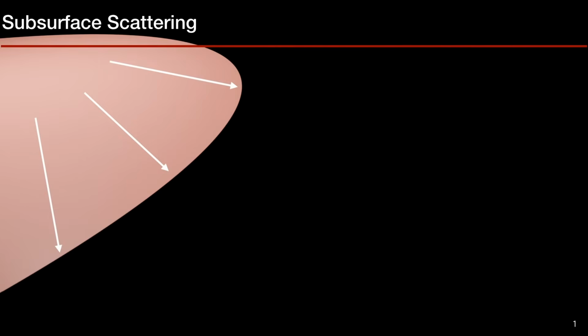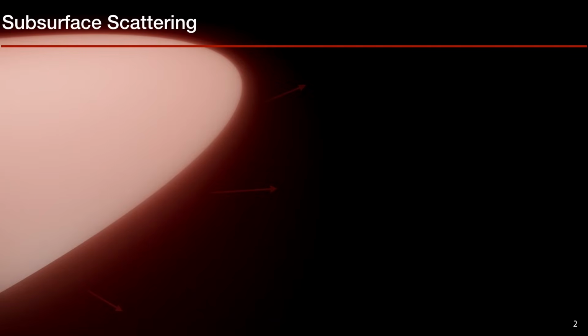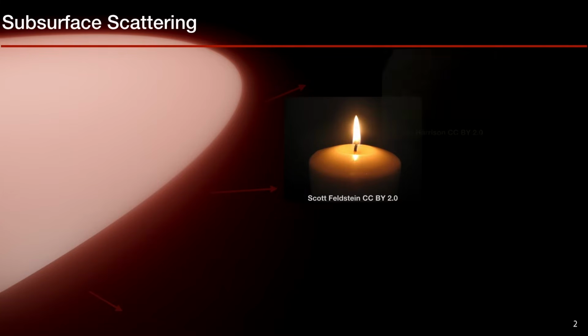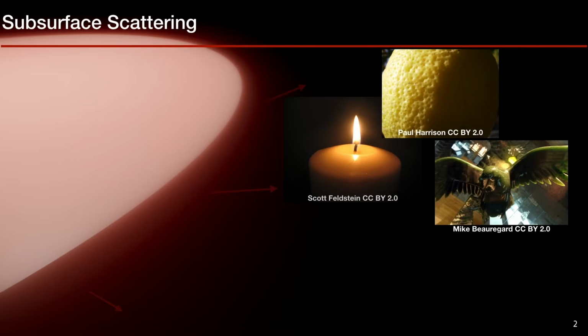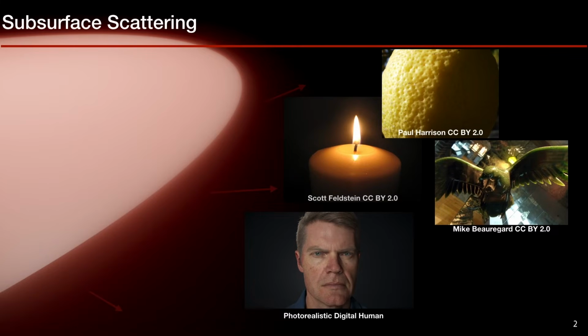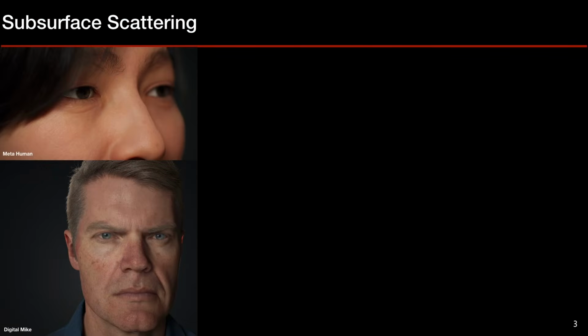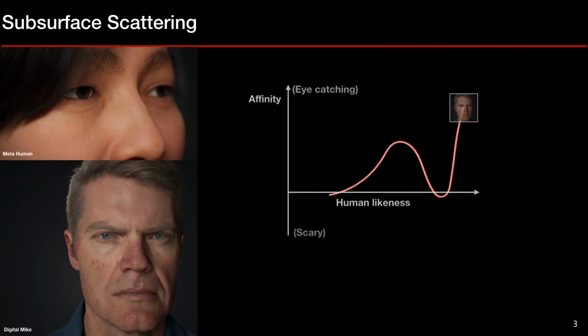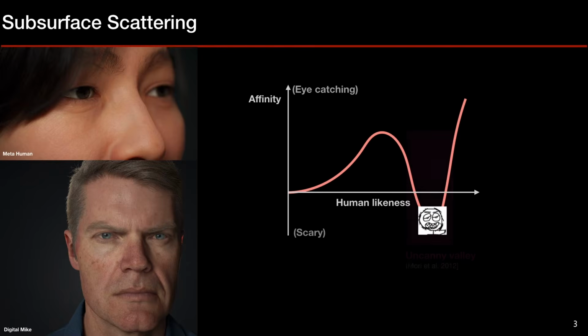When light shoots on a surface, it bounces into the surface and bounces out somewhere else and creates a soft look, and this effect is subsurface scattering. We like the effect from candles, fruit, and jade. But what we care most about in real-time rendering is photorealistic digital humans. Subsurface scattering is hugely important for skin in games and virtual production because getting it wrong can lead to horrible results in the depths of the uncanny valley.